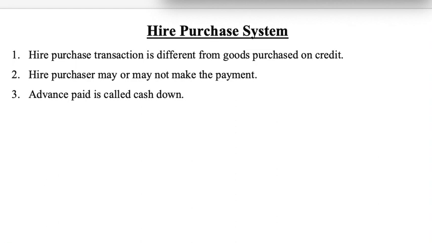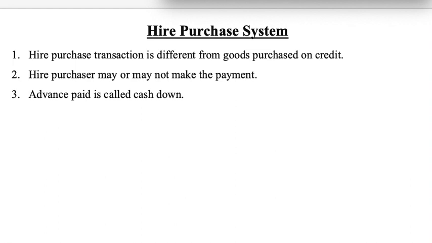The vendor delivers the goods to the hire purchaser. The possession will transfer, but the ownership is still with the hire vendor only, and the ownership will pass only when the hire purchaser makes his last installment.